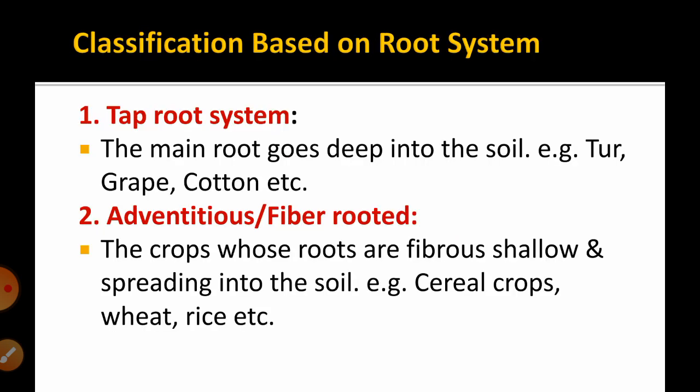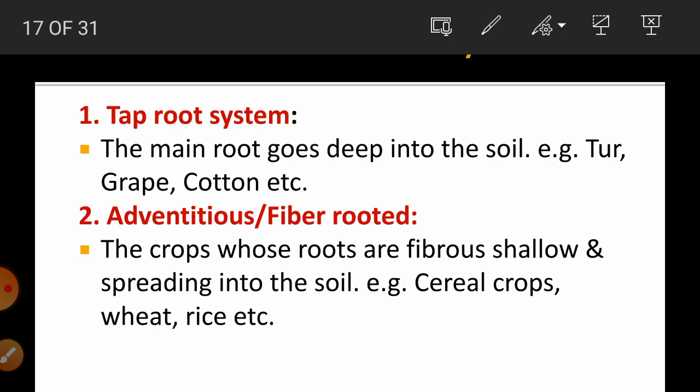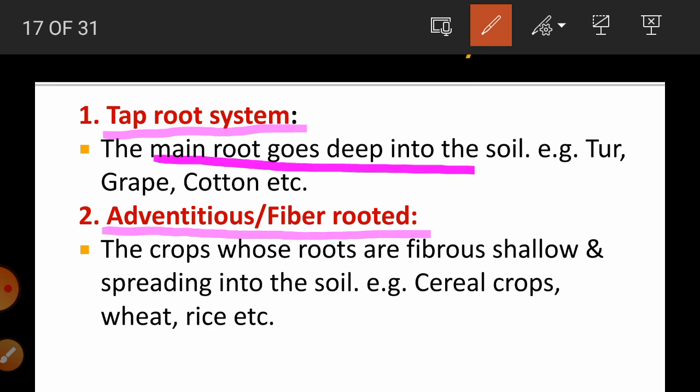Then next, on the basis of root system, there are again two types: taproot system and adventitious or fiber rooted. Taproot means plants in which the main root goes deep into the soil. Examples are tur, gram, grape, cotton.